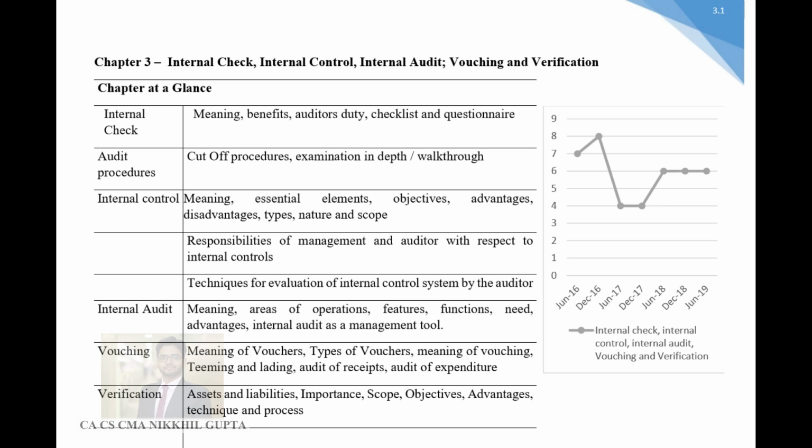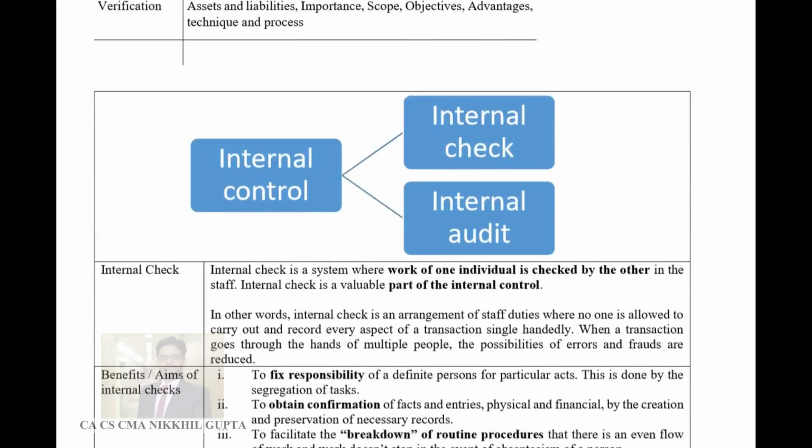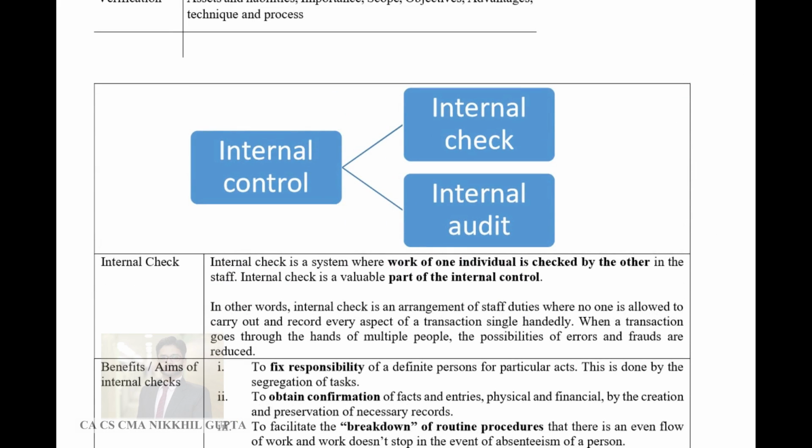Now, what is internal control? I've already given you a brief background of internal control in chapter number 2, whereby I had explained that internal control means even before the auditor visits the premises of the company, the auditor is supposed to check the internal controls which are already installed by the management of the company to curtail or restrict errors and frauds in the financial statements. These are known as internal controls. So let's start the chapter.